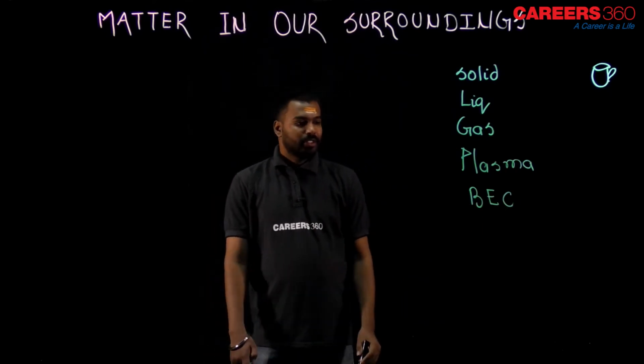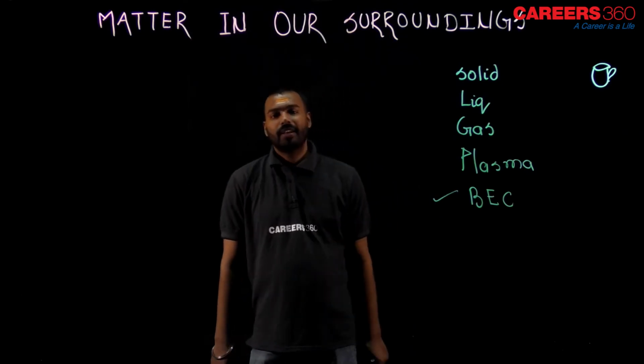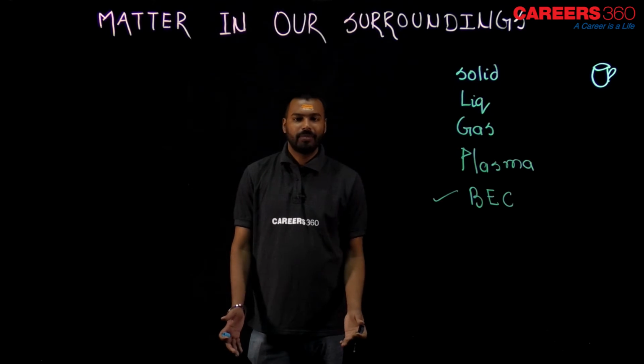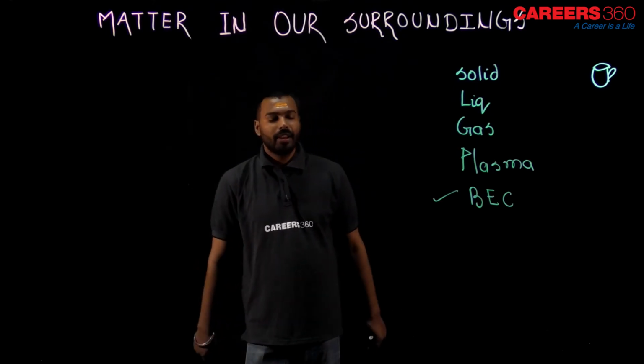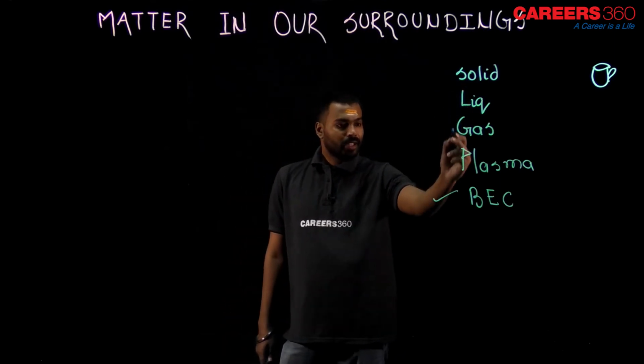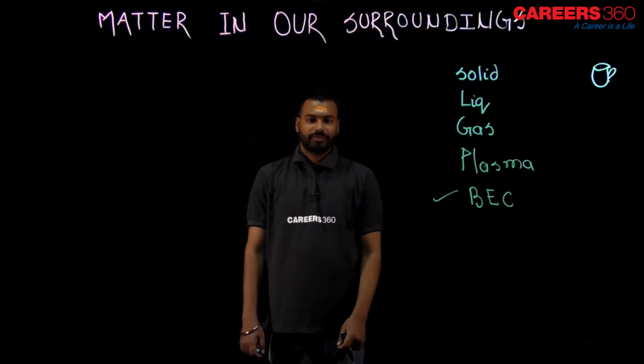This Bose-Einstein condensate is the man-made state of matter, means artificial, means we made it in the laboratory. So it is a man-made state of matter, but these 4 are the natural states of matter.